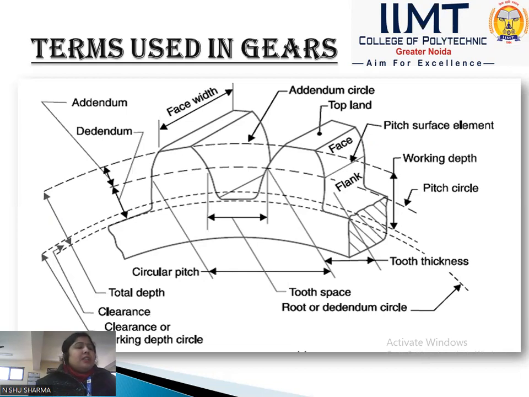And next is the profile. Profile is the curve formed by the face and flank of the tooth. Okay, it is called profile because we also have two forms of teeth. First one is the cycloidal tooth and other one is the involute profile. Okay, cycloidal profile is made up of two curves, hypocycloid and epicycloid, and involute profile is made up only of one curve.